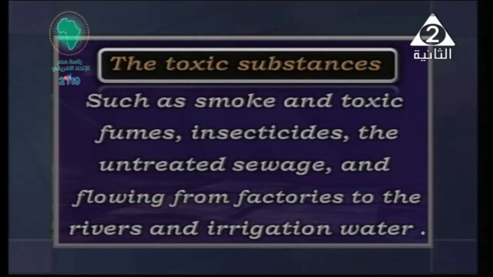Untreated sewage water is water that we need to treat before throwing it out. And also waste flowing from factories or houses into the rivers and irrigation water. Irrigation water is the water that we use to irrigate and feed the plants and our crops.